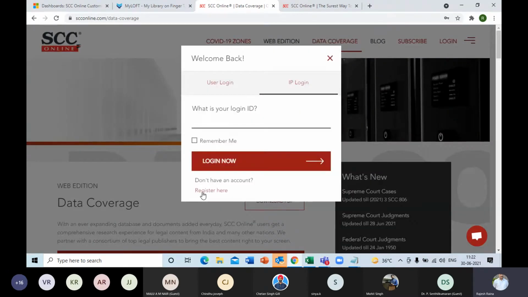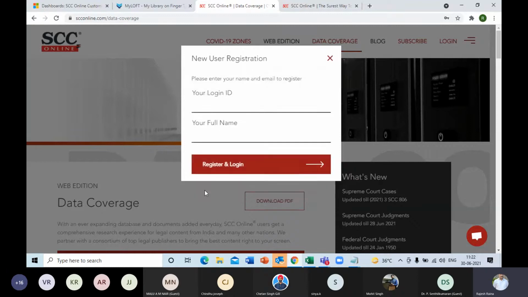You need to click on the bottom last option, the link to register here on the screen. Then you enter your email ID and your full name, and click on register and login. The next screen will prompt you to enter the year of passing your graduation, whether it is 2022, 23, likewise. Faculty can simply skip that option; there is a skip option available.